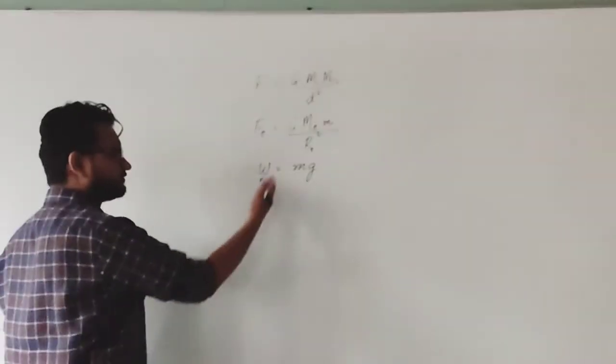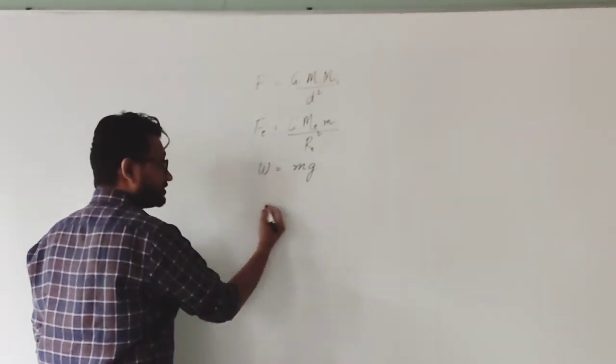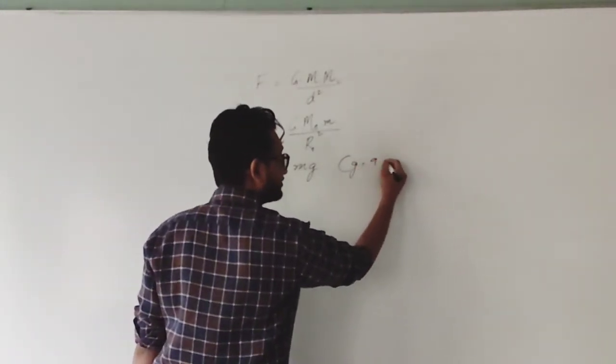When the object is free falling, g is equal to 9.8 meters per second square.